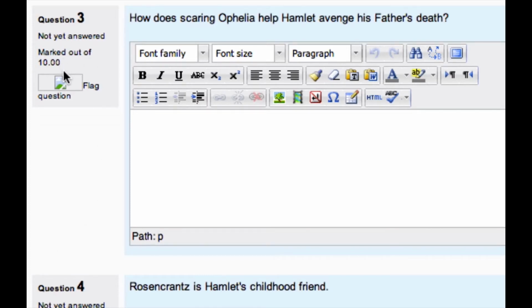Let's see. We've got a prompt at the top of question 3. How does scaring Ophelia help Hamlet avenge his father's death? We're given a rich text editor where we can bold, underline, italicize, indent, bullet and number. Pretty standard rich text editor. And then we've got this field where we enter the essay question, or the copy of the essay question.